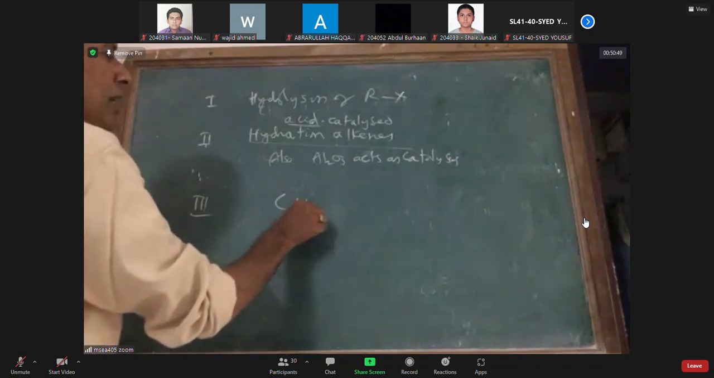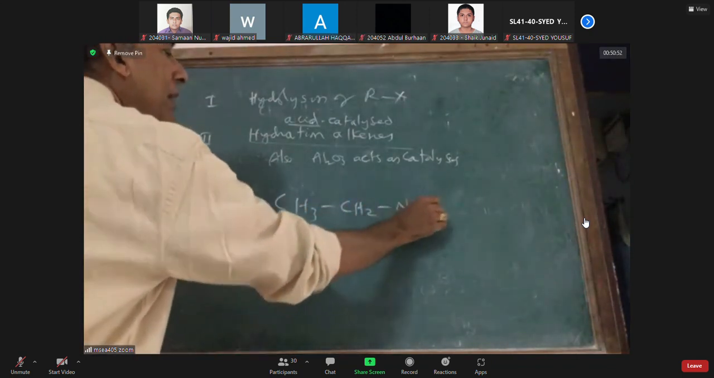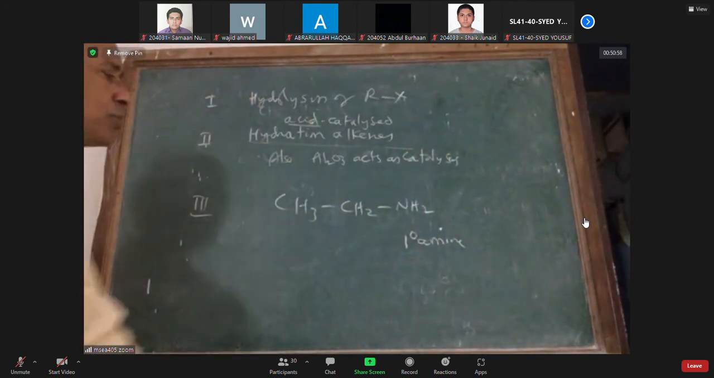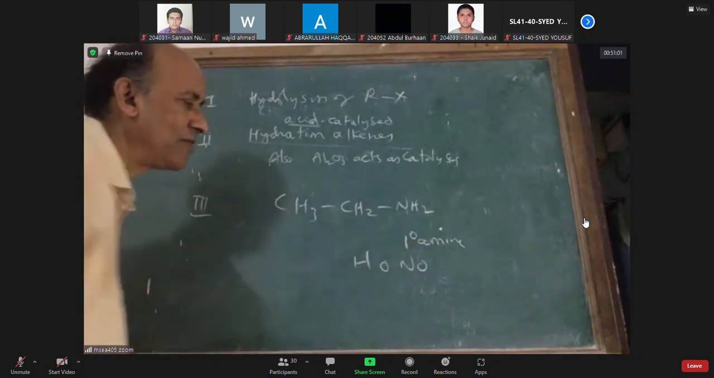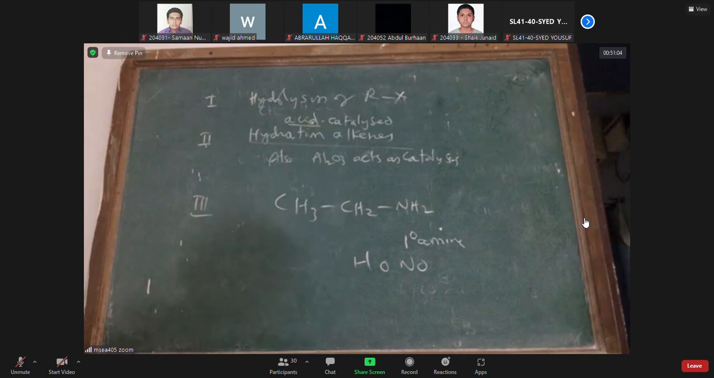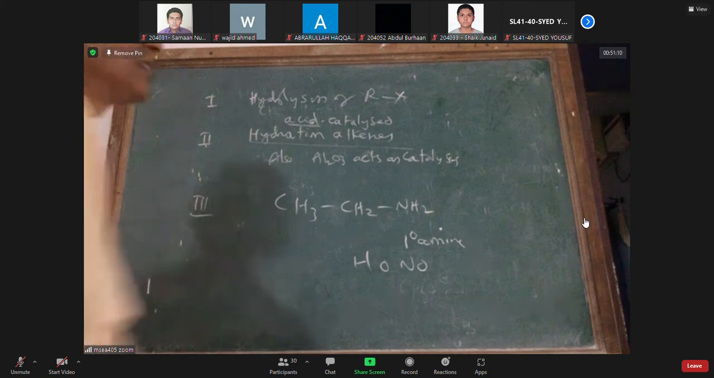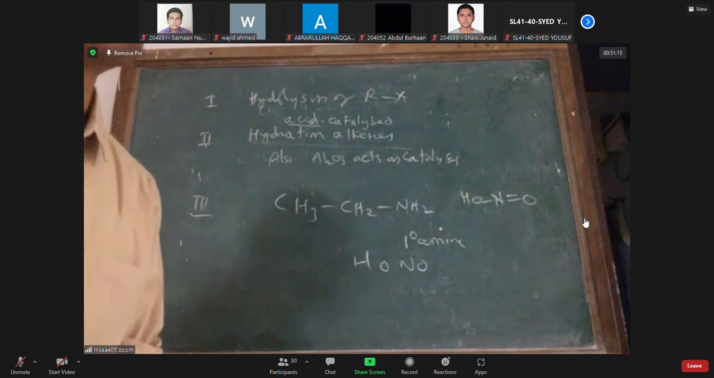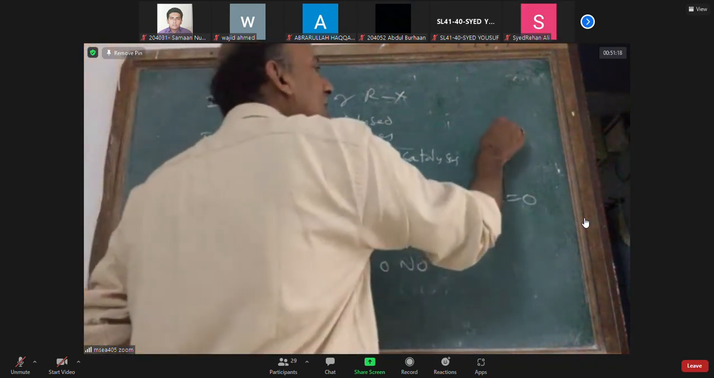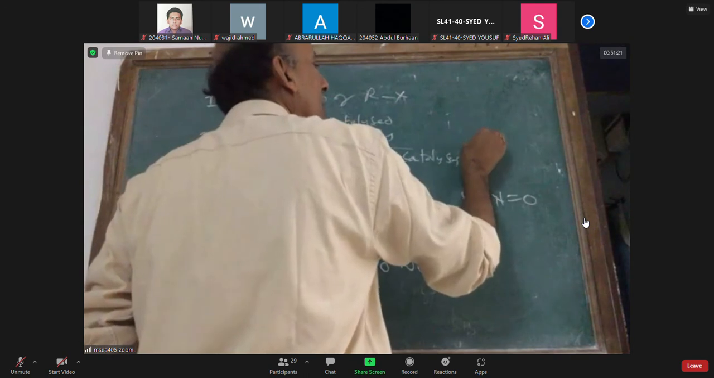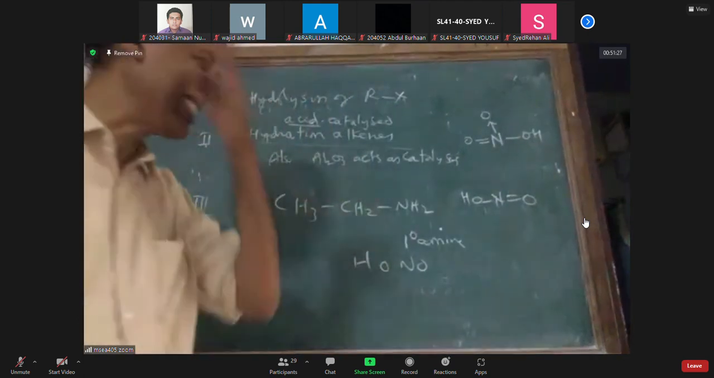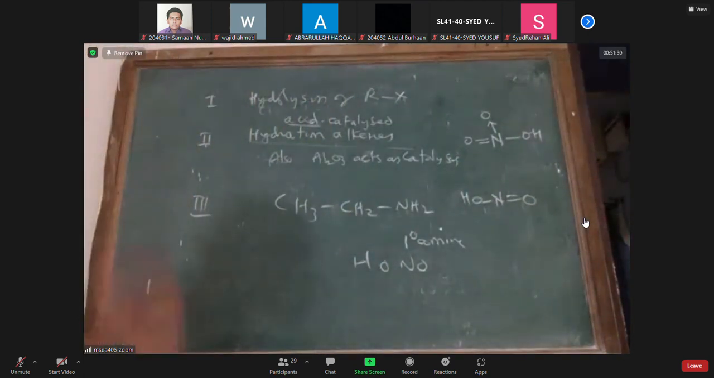If I have a compound like this, it is called a primary amine. Whenever a primary amine is added to HONO, what is HONO? Nitrous acid, HNO2, having a structure like this: a double bond to O and an OH. Nitric acid is HNO3. Nitrous acid is a weaker acid than nitric acid.